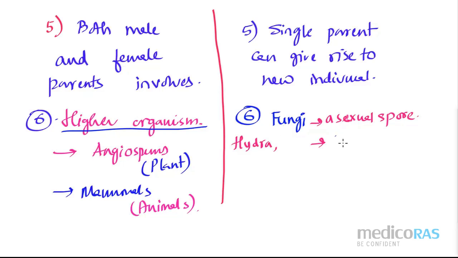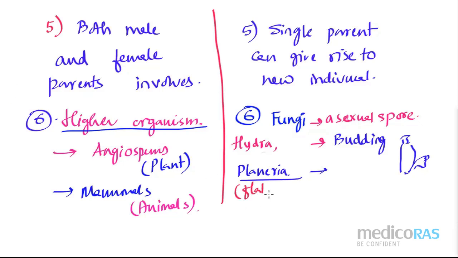Again, Hydra is involved in the budding process. They have small buds. You know the structure of Hydra, right? This kind of structure is Hydra, so they have this kind of bud. Again, planaria, correct? Planaria is a flatworm, and it goes by fragmentation, correct? Then it can go for true regeneration.